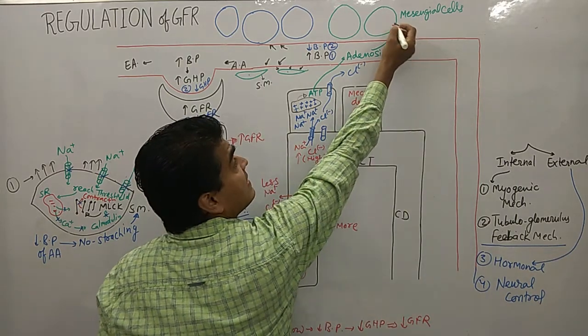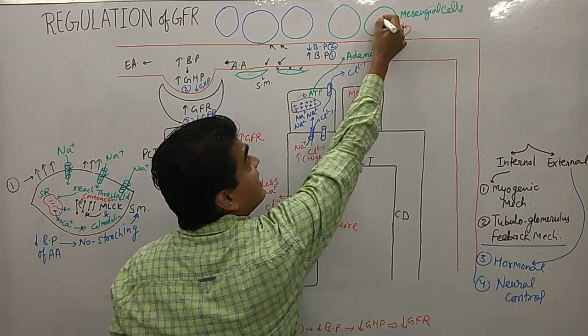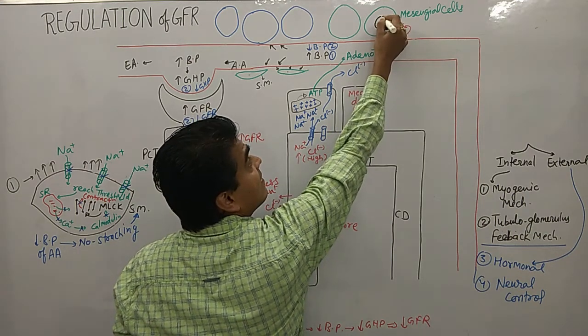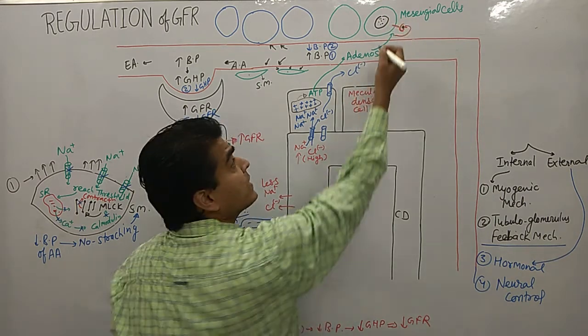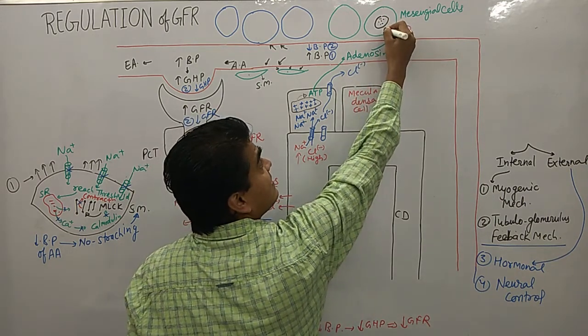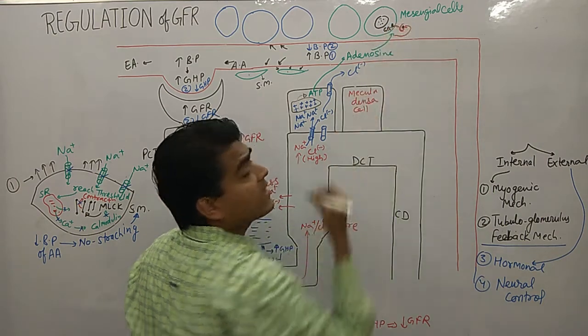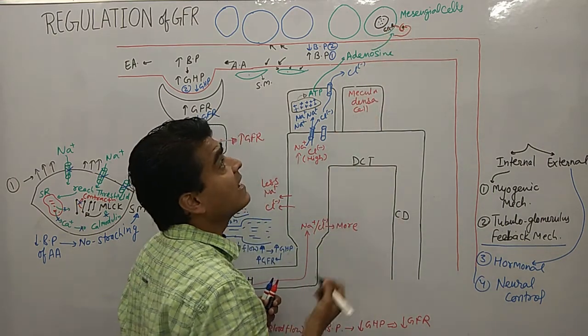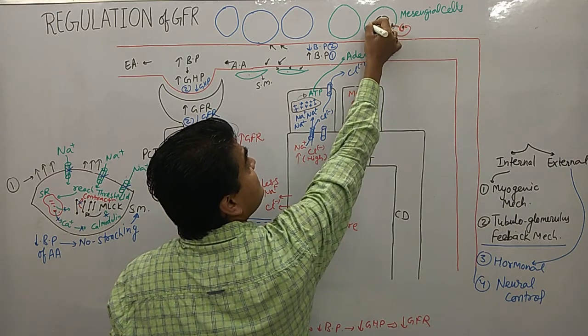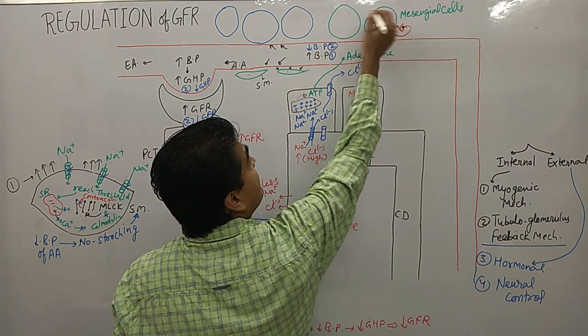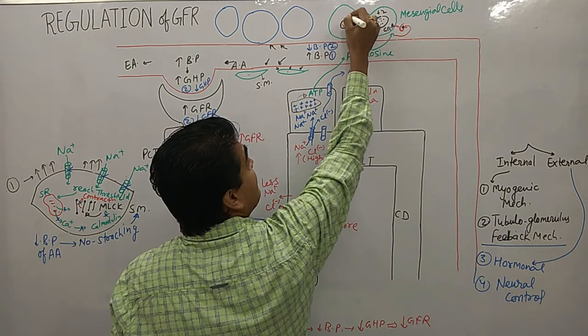Adenosine will activate these cells. It activates a G protein coupled receptor, GPCR, and then further it releases calcium.